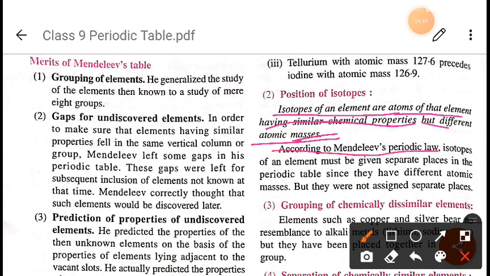According to the Mendeleev periodic law, isotopes of an element must be given a separate place in the periodic table since they have different atomic masses, but they were not assigned a separate place.